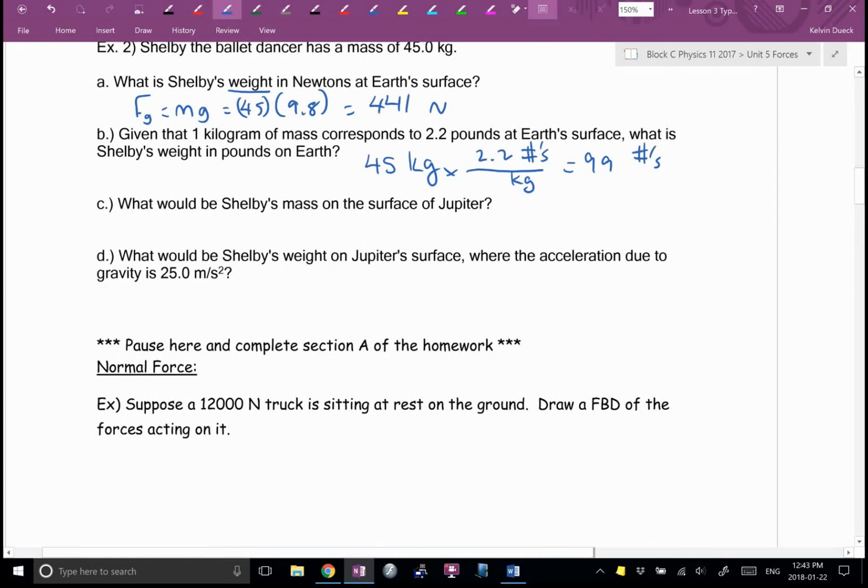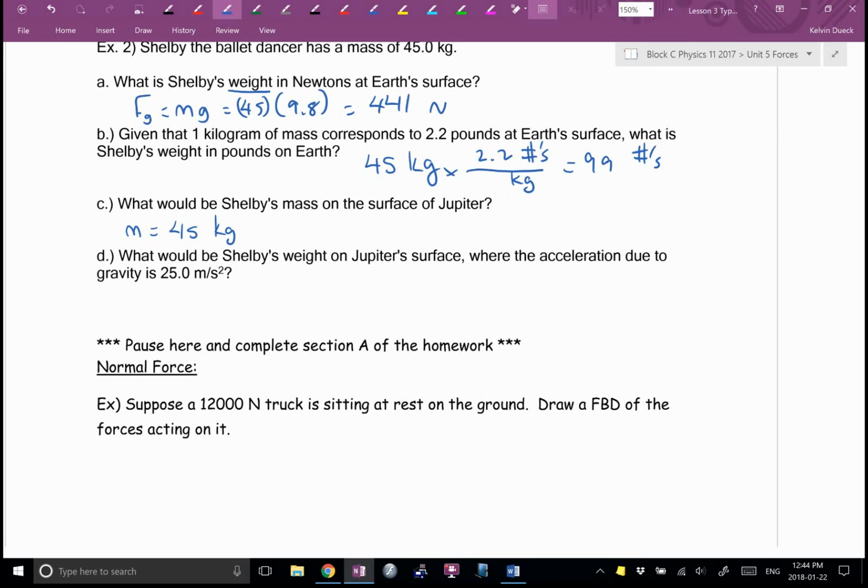What would Shelby's mass be on the surface of Jupiter? I know Jupiter's a gas giant, but suppose it had a surface. What would her mass be on the surface of Jupiter? Mateo, loud and proud. 45. Your mass doesn't change anywhere in the universe. That's a reflection of how many atoms there are inside of you. That doesn't change. That's your inertia. That's your resistance to force. That's why I'm using mass and inertia interchangeably. That changes when you go near the speed of light, but for now, we'll just pretend they're the same.